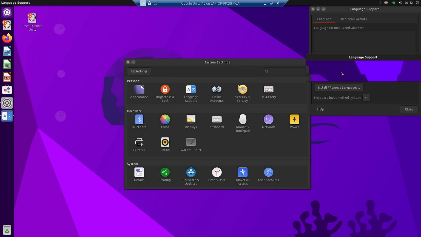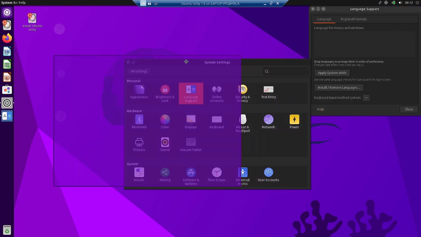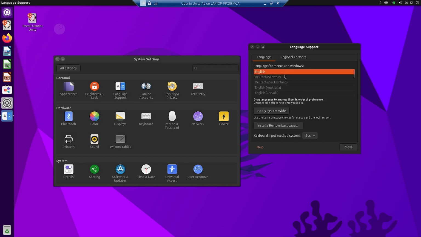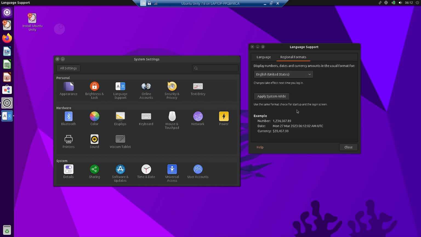In the language support, you will be installing the different languages. Right now there is no language support, no language is installed because it is a live mode of the desktop. If you want, you can also get those, but you have to install those language packages, which of course I'm not going to install. There is no need, but I just wanted to show you how to change the language, input languages. The regional formats also can be changed from here and they can be applied system wide.